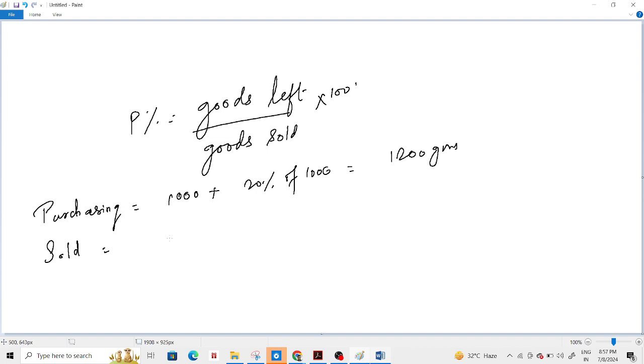Some noise is coming. Okay, so when he is selling, what is he doing? 1000 minus 20% of 1000.